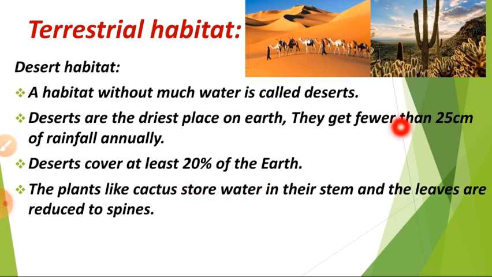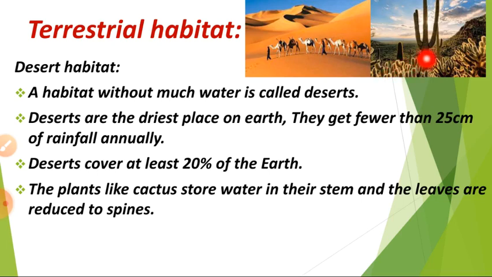This is the cactus plant. This is the opuntia plant. And this is the desert animal, the camel. We can see these plants and animals in the desert area, where there is very little water, just 20% of the earth is covered by desert, and we get just 25 centimeters of rainfall. The plants present in the desert area are cactus and opuntia.